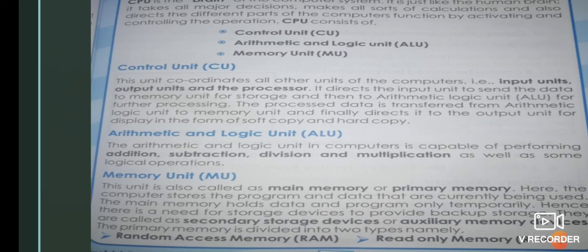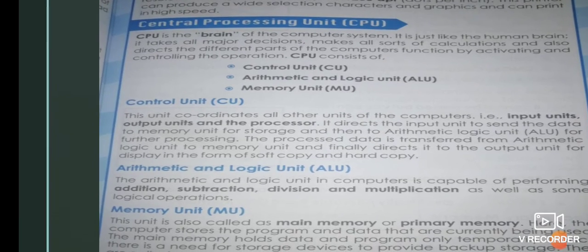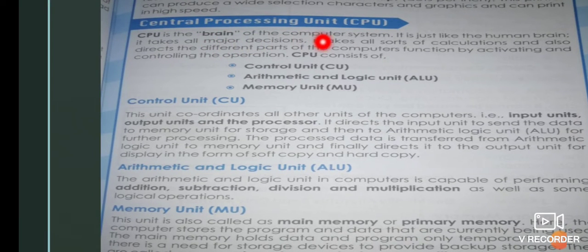First one is the control unit. CU stands for control unit. The second one, ALU, stands for arithmetic and logic unit. And the third one, memory unit, MU. These are the three different types of units that reside inside the CPU. The CPU acts as the brain of the computer system. CPU stands for Central Processing Unit.